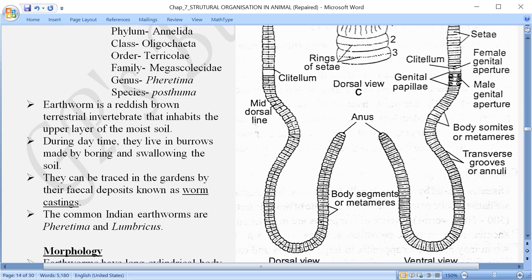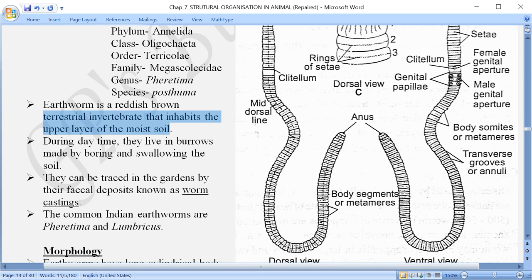They are terrestrial, means living on the land, and they are invertebrates, as I mentioned earlier. They inhabit the upper layer of the soil which is moist, means गीलापन, a little wetness is present there. They cannot live in completely dry soil.